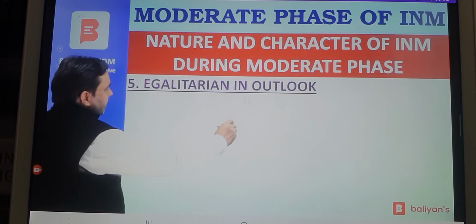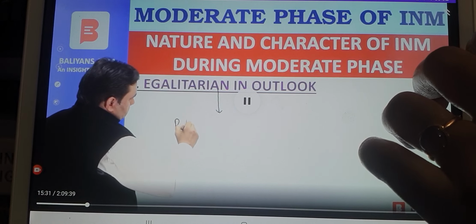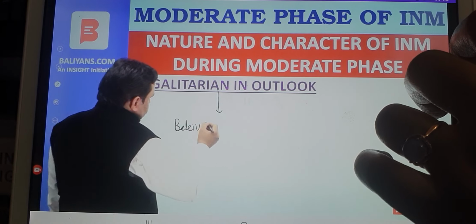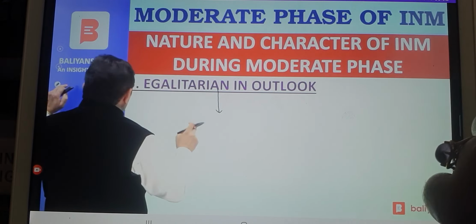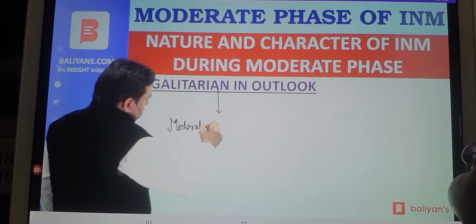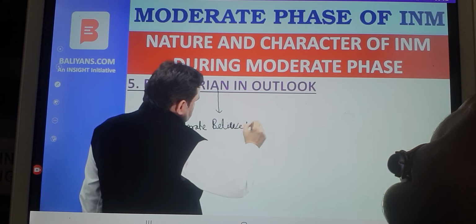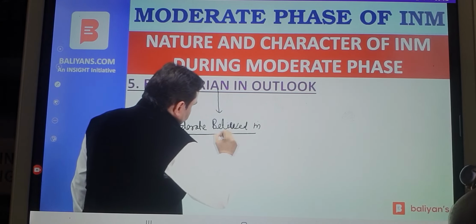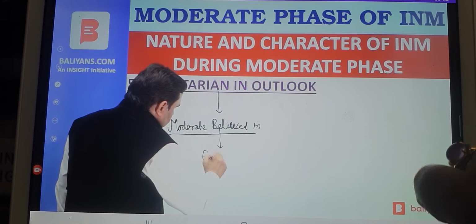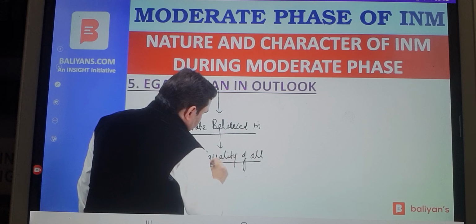The national movement was egalitarian in outlook, because moderates believed in equality of all, equality of every human being.